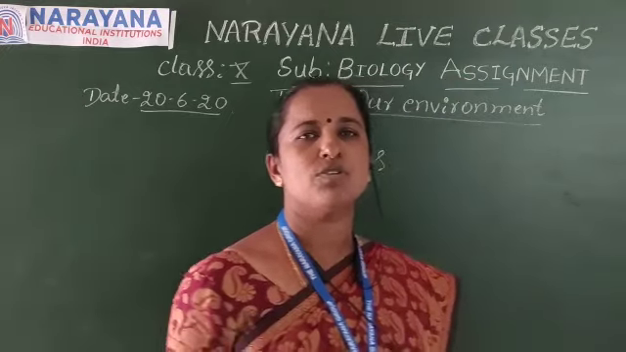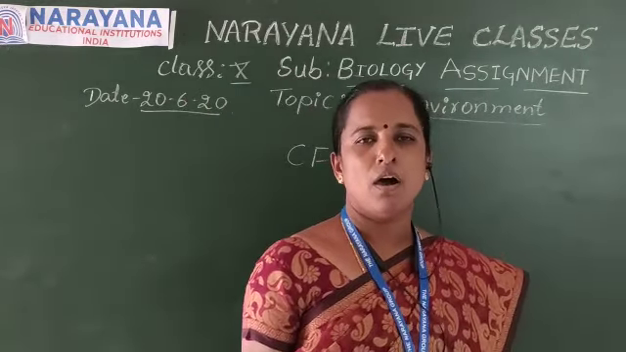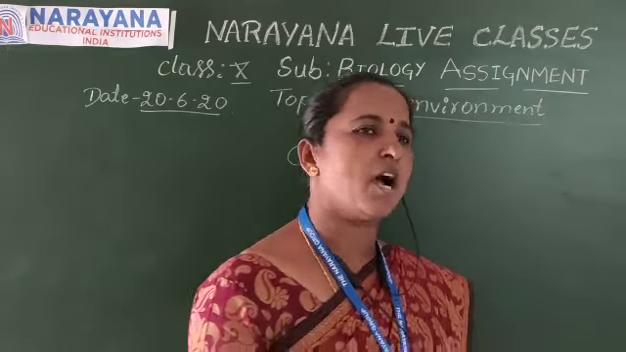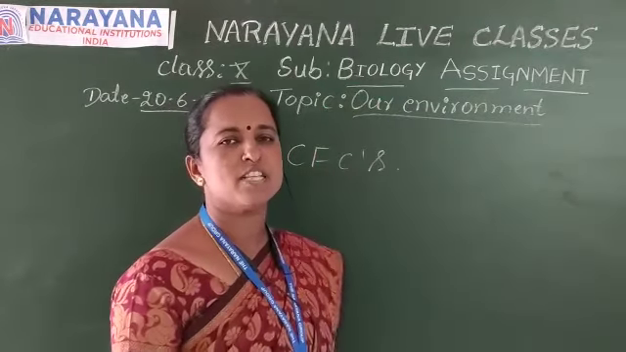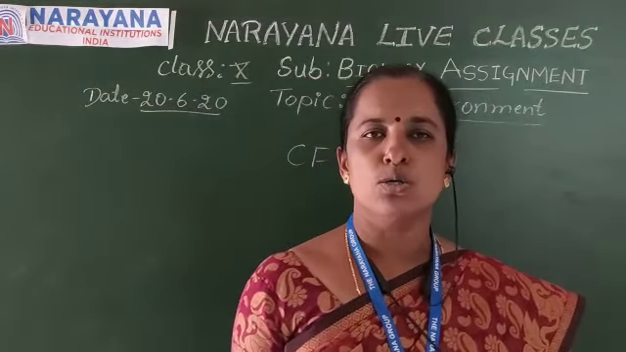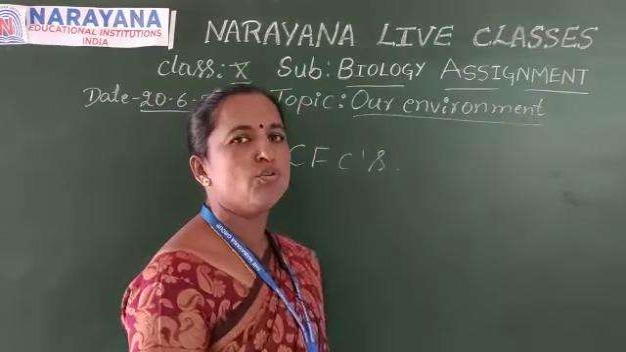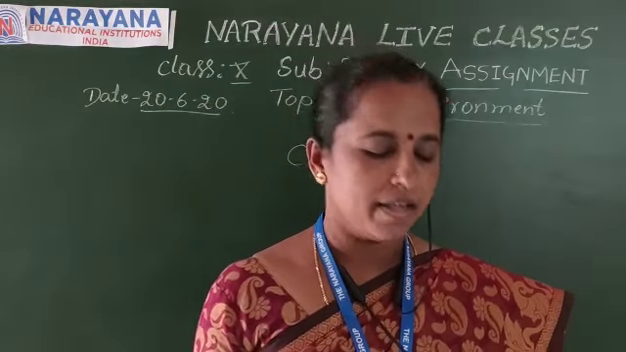Halogenated compounds, as we know, halogens are chlorine, fluorine, bromine, iodine. These are the halogens. So halogenated compounds such as CFCs, chlorofluorocarbons, are responsible for the depletion of the ozone layer. So here the answer is CFCs, chlorofluorocarbons.